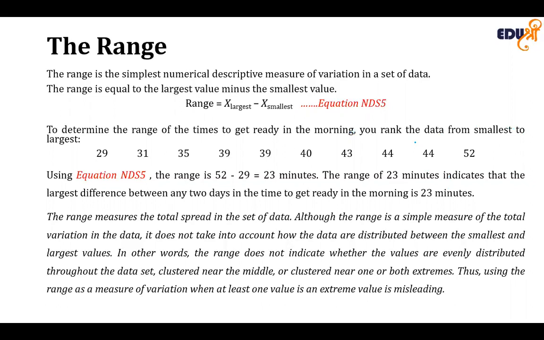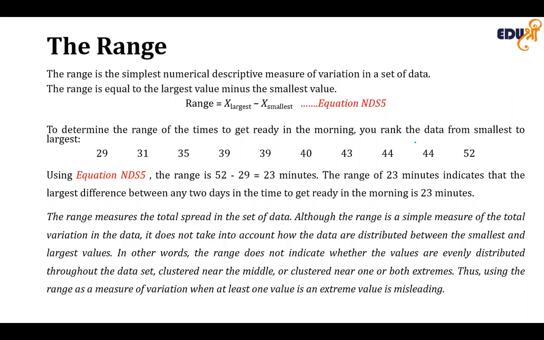So, for example, take the table that we saw in the case of measures of central tendency: the amount of time required to get ready in the morning to attend our offices, institutes or different works that we are associated with. Analyze the sample of these 10 times to get ready in the morning. You can compute the range.